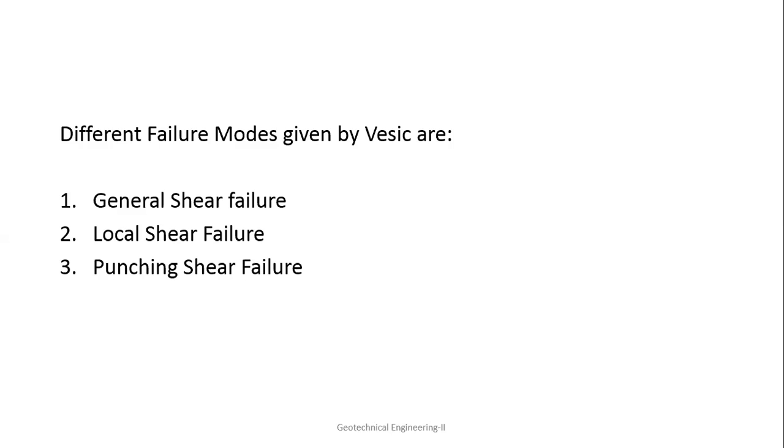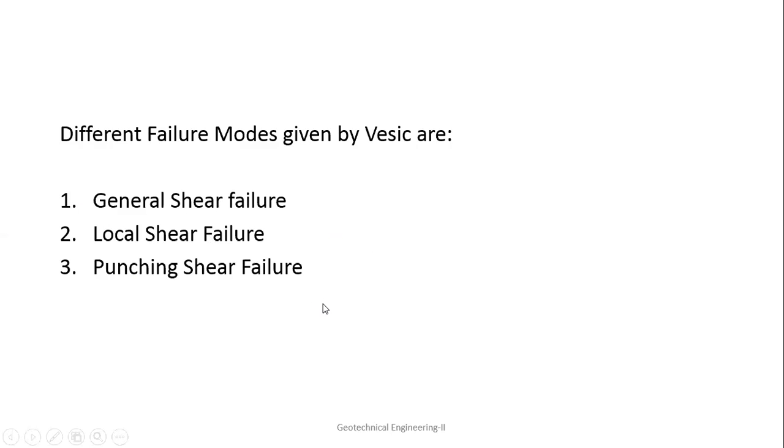Okay, so that is the two failure modes given by Terzaghi, but Vesic has given a very good general failure mode classification, and that's why everybody is using it. One is general shear failure mode, one is local shear failure mode, and one is punching shear failure mode.